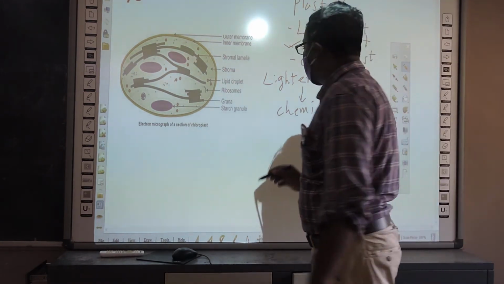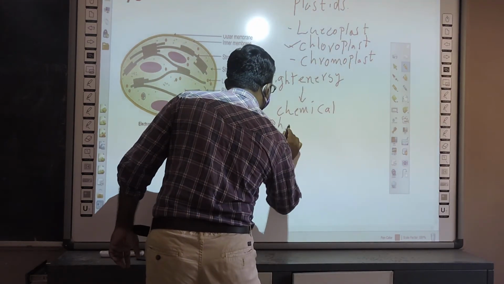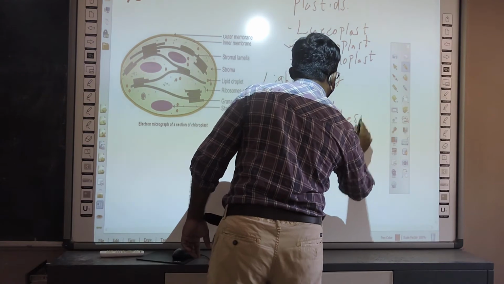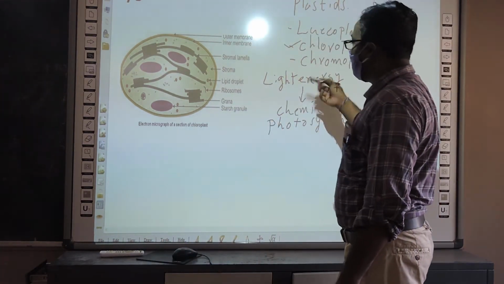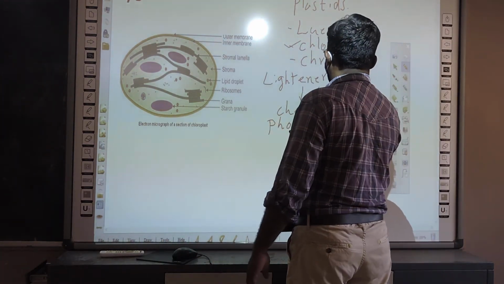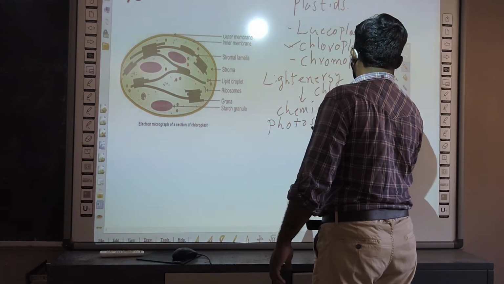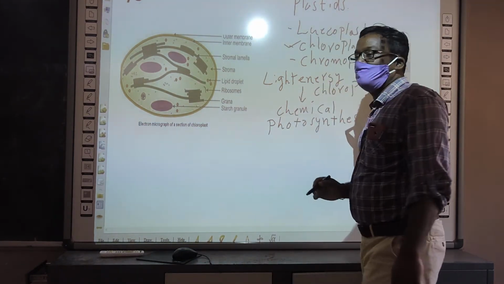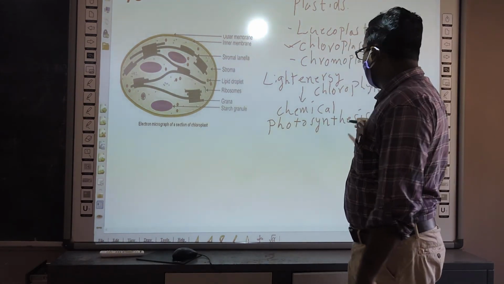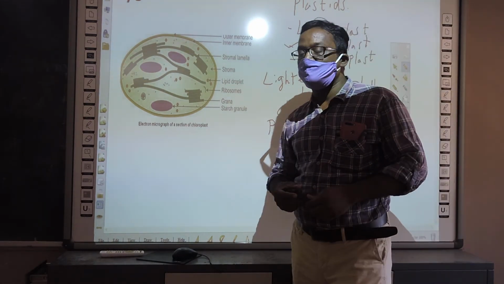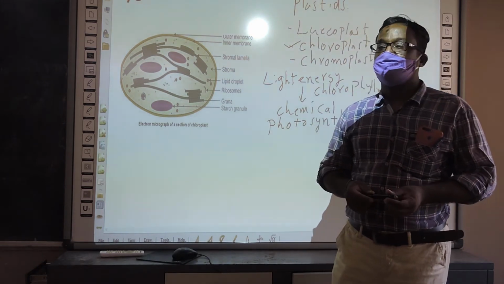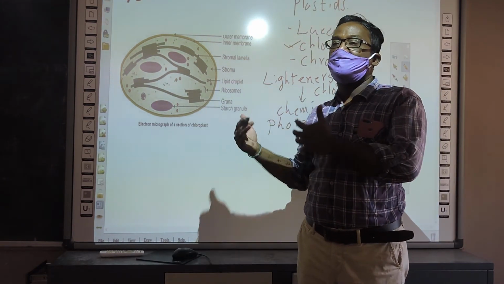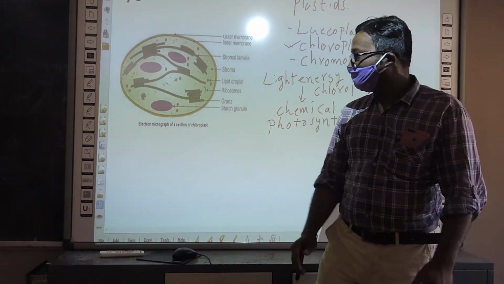Yes, that's good. Photosynthesis. So the pigment that traps the light is chlorophyll. So chloroplasts are responsible for preparing the chemical energy through the process of photosynthesis. The organisms which have this chloroplast are called autotrophs.